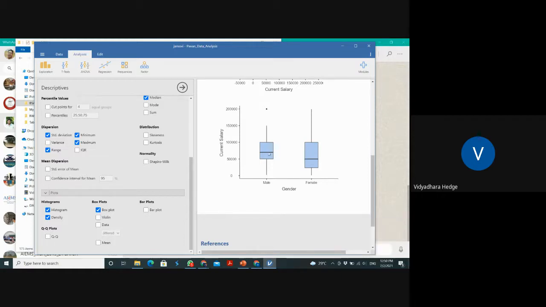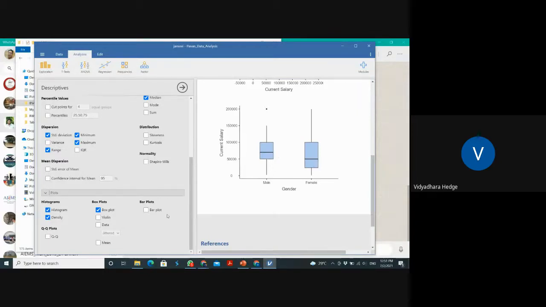If the lines appear at the same level horizontally, then they are getting the same kind of salary. But the men are getting more salary than the female. Are you getting it? So how to analyze: the median salary of men is higher than the females.